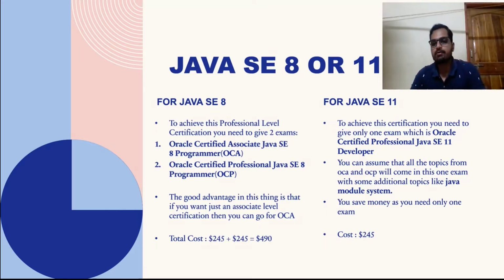Then going to the Java SE11 one, that is the Developer SE11 certification. Basically you have to give only one exam. So you can just think about it like this. In Java SE11, instead of going for the associate and then the professional, you just give one exam. So all the topics from the OCA and OCP will be in one exam. So just give one exam and you are Oracle Certified Professional Java SE11 Developer, which is OCP JP11, right?